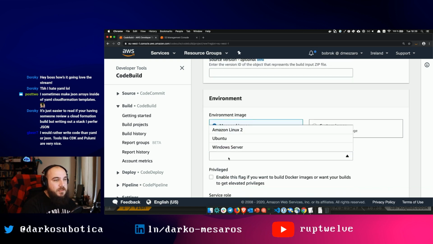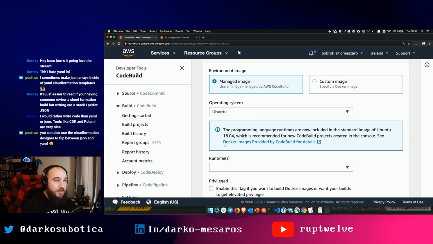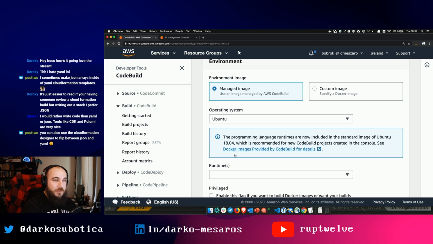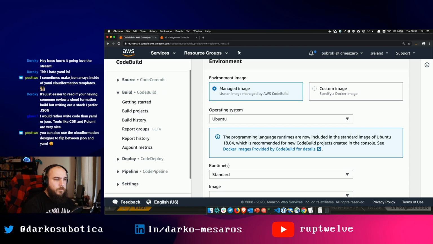Docker.zip. So in this case, I'm gonna use Ubuntu because it works with Ubuntu. I have not tried to use Amazon Linux in this case, so I'm gonna risk it because I want to make sure the stream is fun for you, not for me just trying to scratch my head why it didn't work. So runtime standard, yeah, you can use CloudFormation Designer to flip JSON and YAML. Absolutely, yeah, that's very good as well.